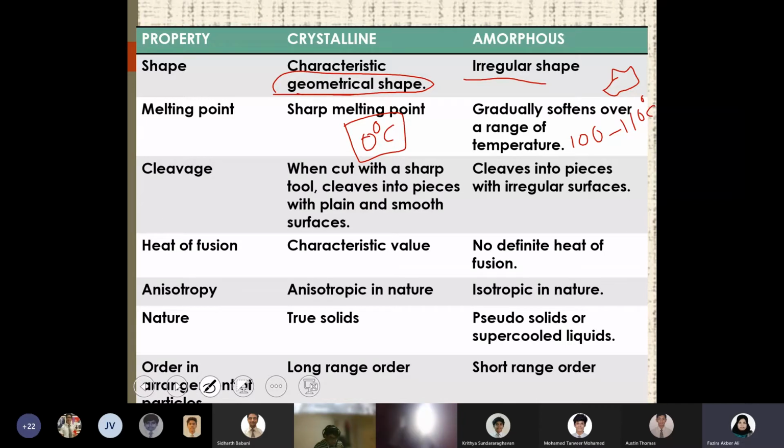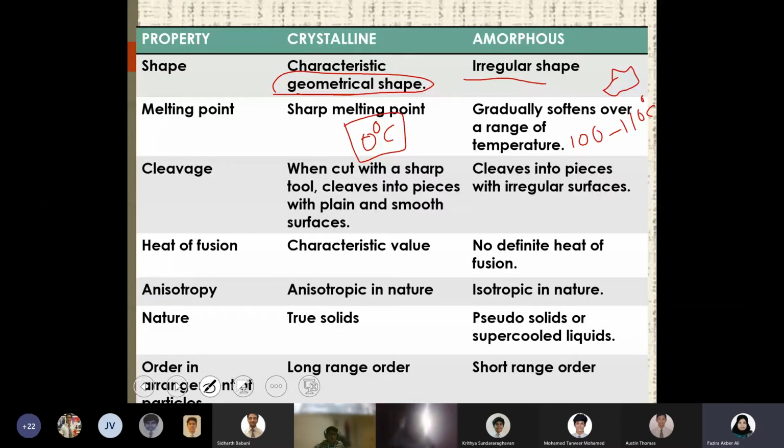It will be okay, 50 to 60 or say 70 to 90, like that. There will be a range of temperature at which the melting of amorphous substance will happen. It happens very gradually. First, it will get softened, then it starts melting slowly, and it happens over a range of temperature. So there is no sharp melting point for amorphous substance.